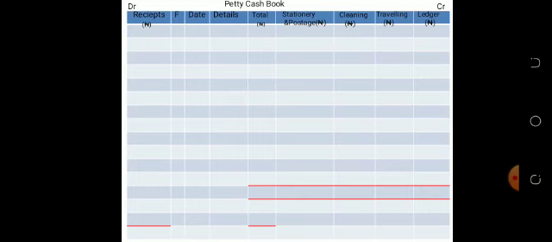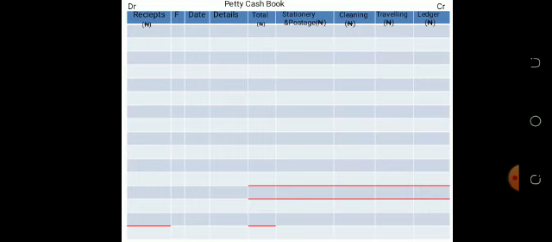After the totals, you have the credit side, where you have the payment analysis. The question told you to have columns for stationery and postage, for cleaning, for traveling, and for ledger. On the debit side, you have your receipts, your folio, and dates. The date is the time the transactions occur.